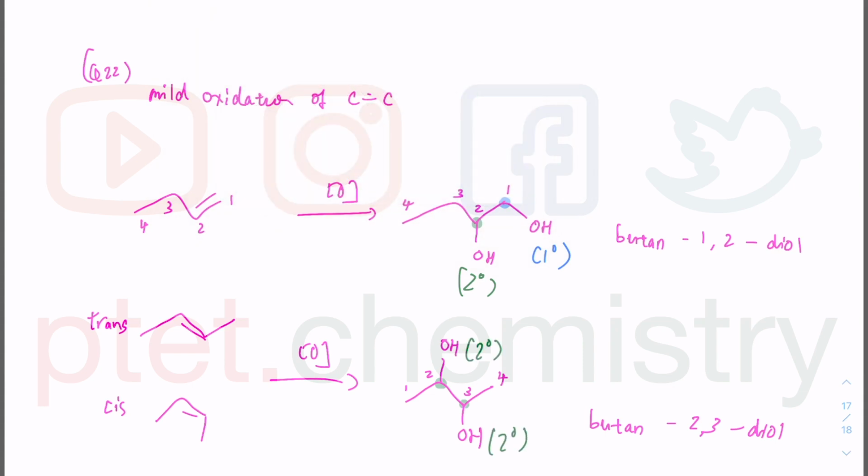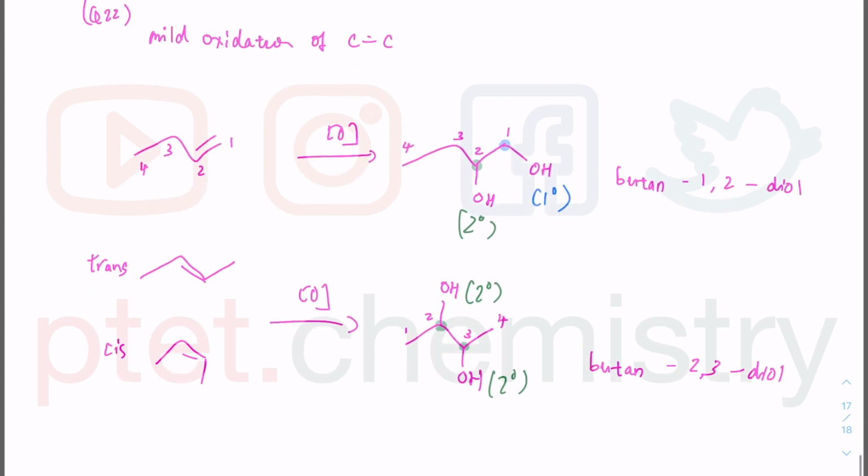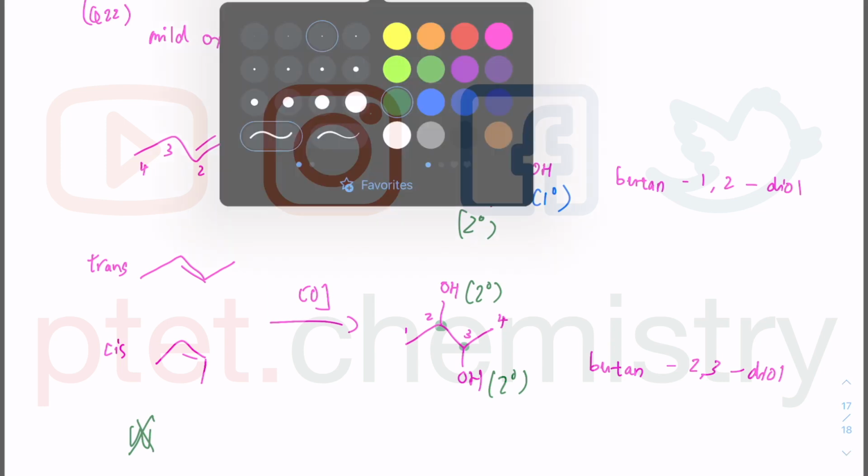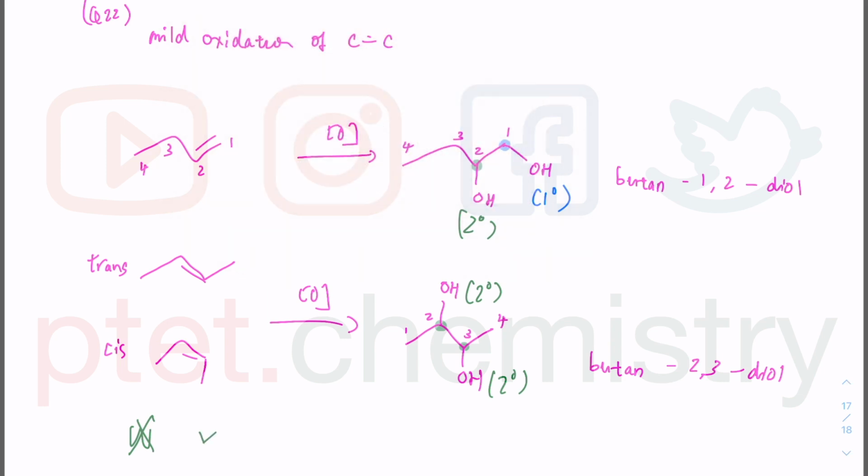So let's see. There are students W, X, Y, and Z. W says but-1-ene diol contains 2 primary alcohol groups. W is already wrong because this one contains 2 secondary alcohol groups. X says the diol contains a primary and a secondary alcohol. So Y is going to be correct because of this product here. And they say the diol contains 2 secondary alcohol groups. So the first one should be X and not Y, but Y is also correct with 2 secondary alcohol groups.